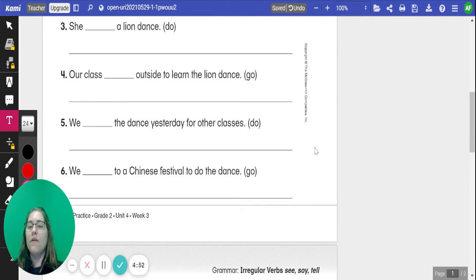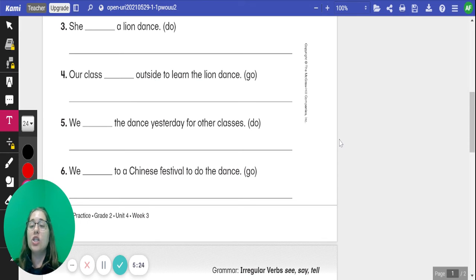Number 3, 4, 5, and 6, you're going to do on your own. I will read them for you. She blank a lion dance. Our verb is do. We need to put that in the past tense. 4, our class blank outside to learn the lion's dance. Our verb is go. We need to put that in the past tense. Number 5, we blanked the dance yesterday for other classes. Our verb is do. We need to put that in the past tense. And number 6, we blank to a Chinese festival to do the dance. And our verb is go. We need to put that in the past tense.